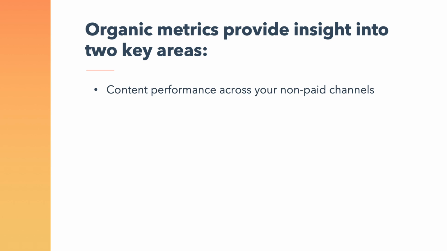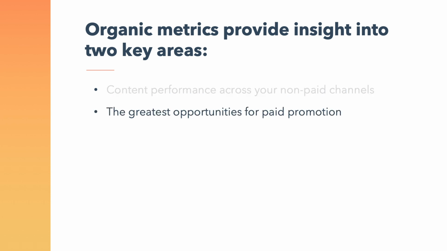Organic metrics provide insight to two key areas. First, they show content performance across your non-paid channels. And second, they reveal the greatest opportunities for paid promotion. Adding paid promotion to a piece of content that is already proven effective will maximize your return on investment and optimize your content's performance. But you have to understand how your content is performing organically first.